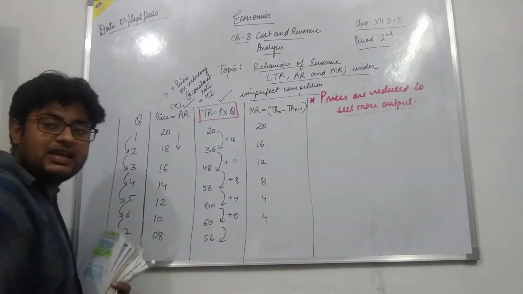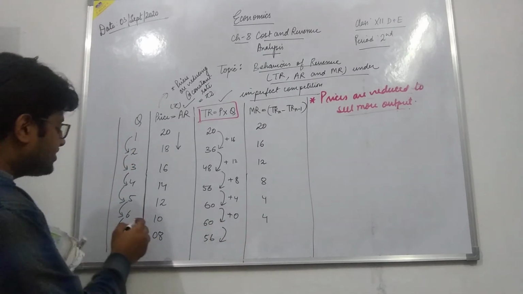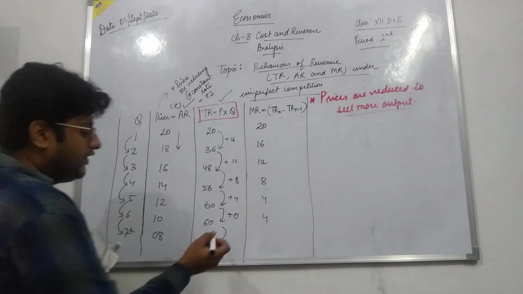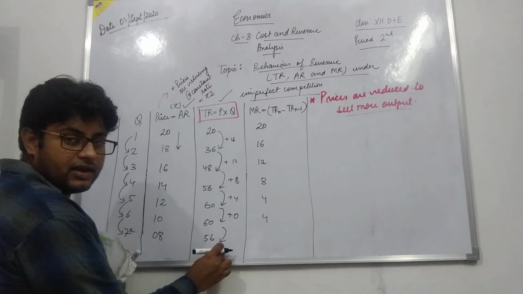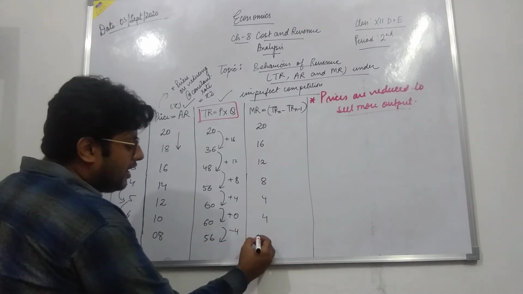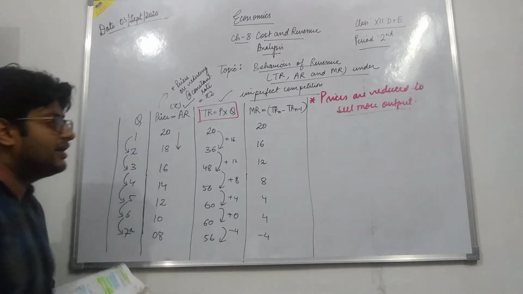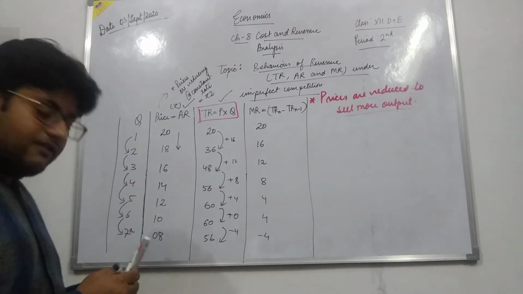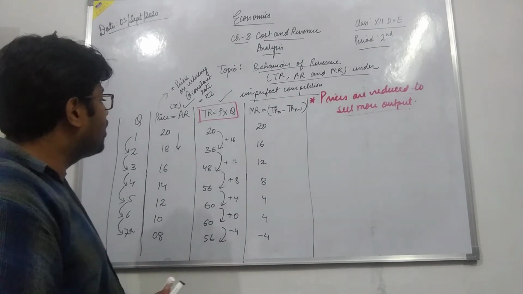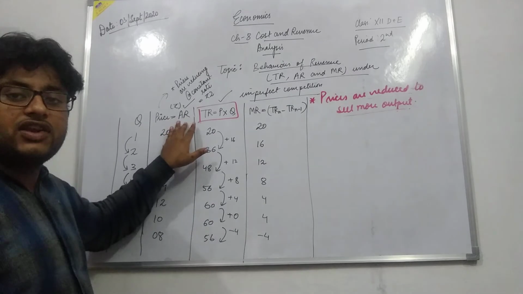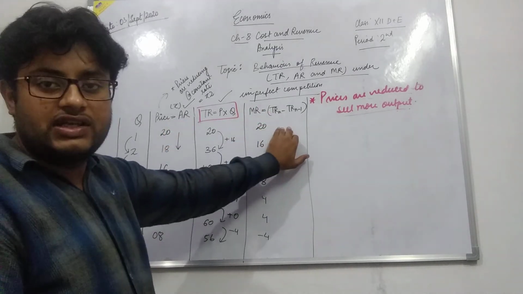And see, at the last, when the producer sells the 7th output, the total revenue is falling here. That means 56 minus 60, the marginal revenue will be minus 4. So now with the help of this schedule, we can see the behavior of each revenue concept, that is your average revenue, total revenue and marginal revenue.